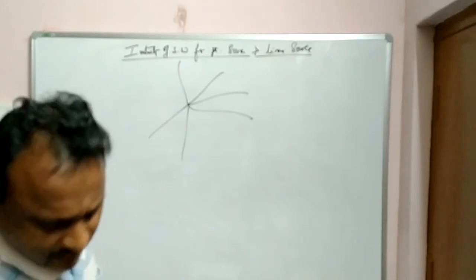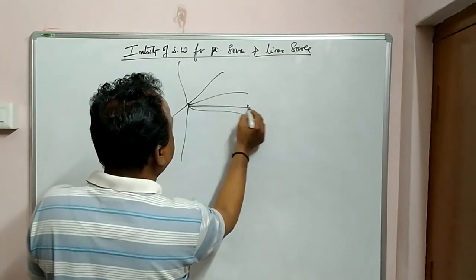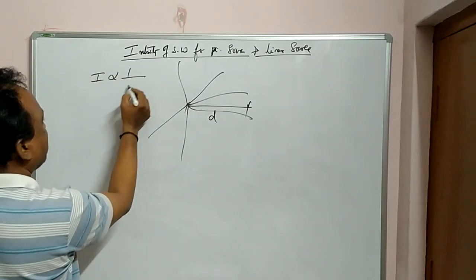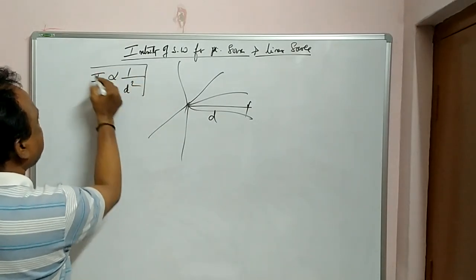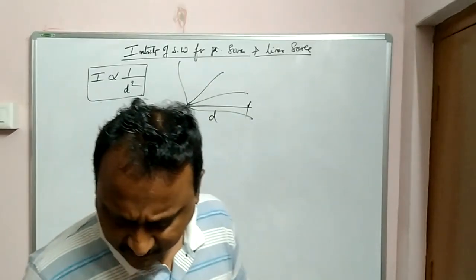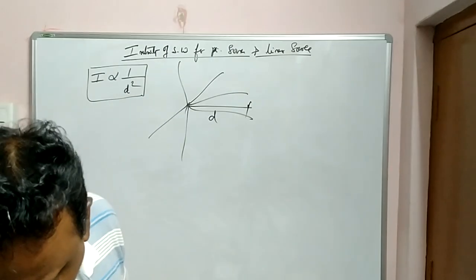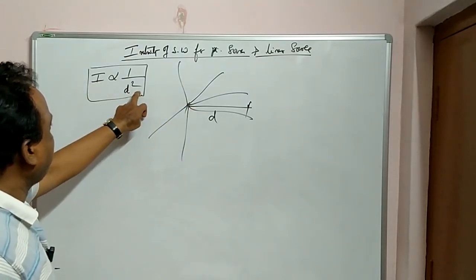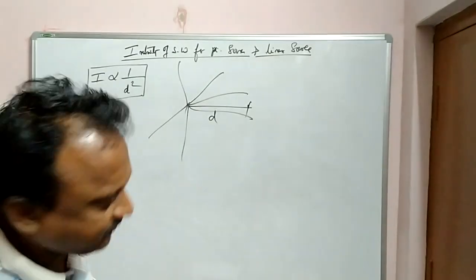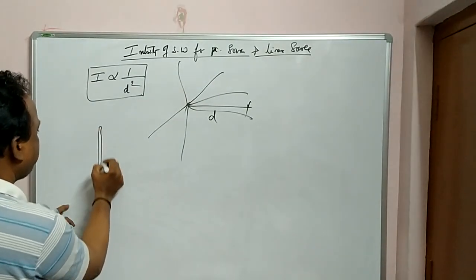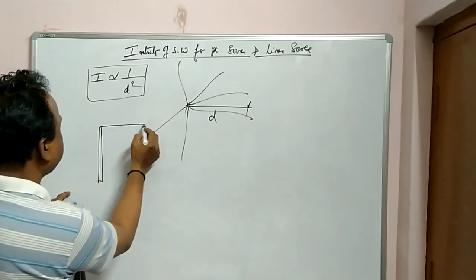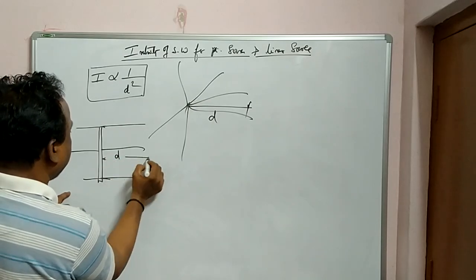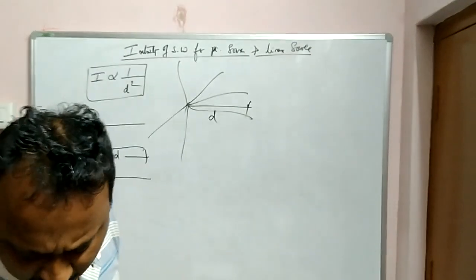Intensity is going outside, and for example at some distance d, how is it given? I is inversely proportional to d square or r square. For a point source, intensity is inversely proportional to distance square. More distance, less intensity. Less distance, more intensity. In the same way for linear source, the intensity is inversely proportional to distance.